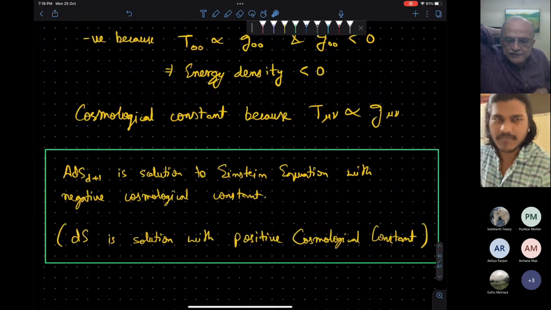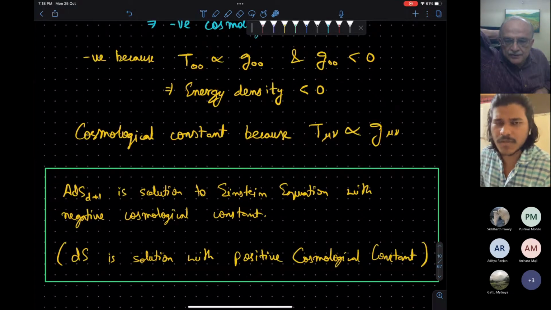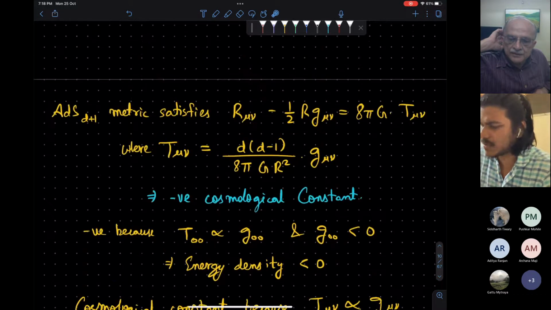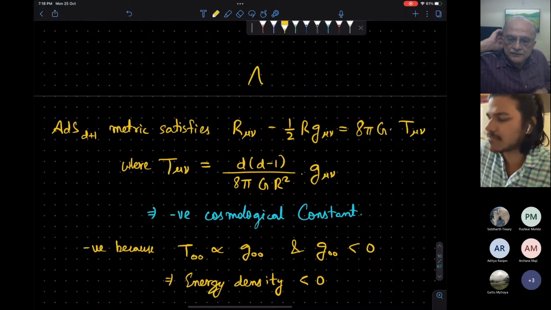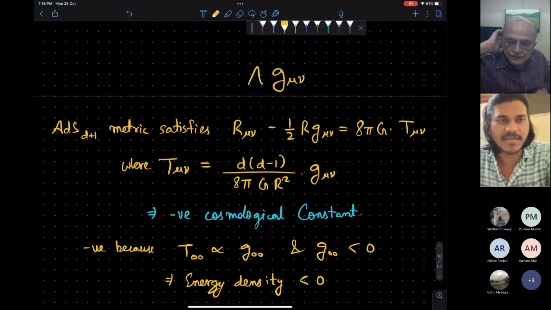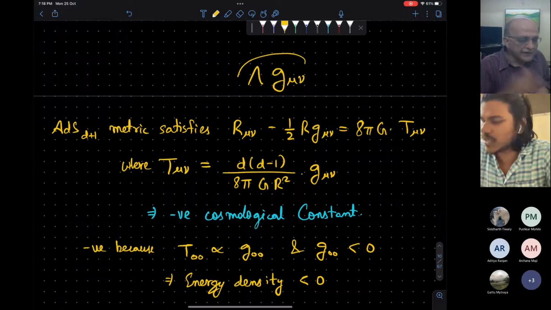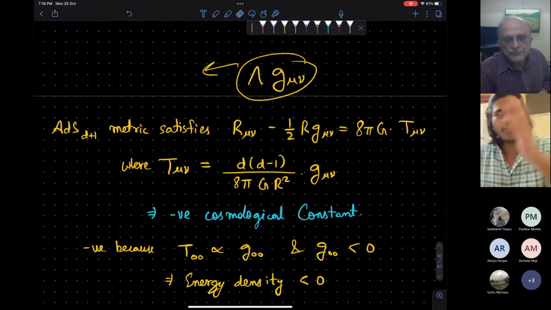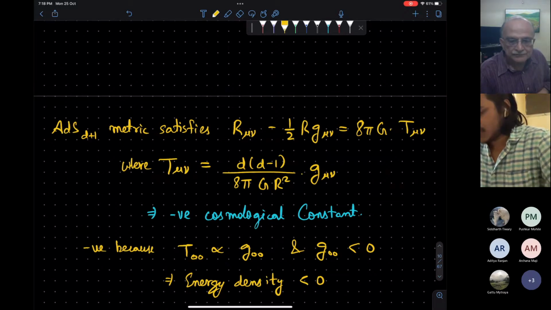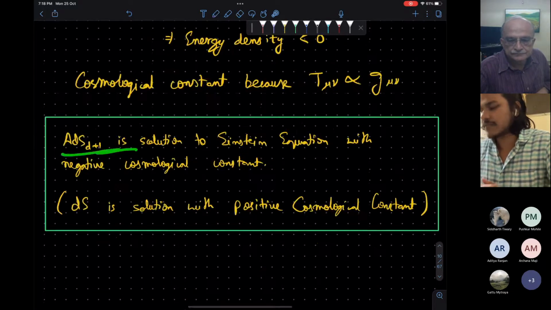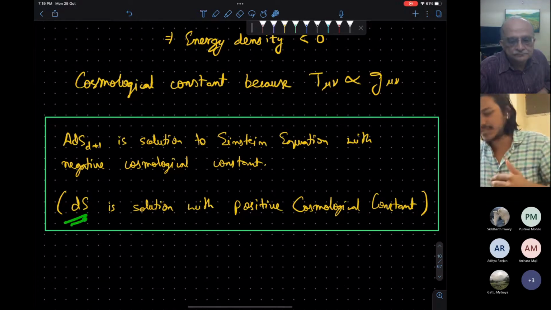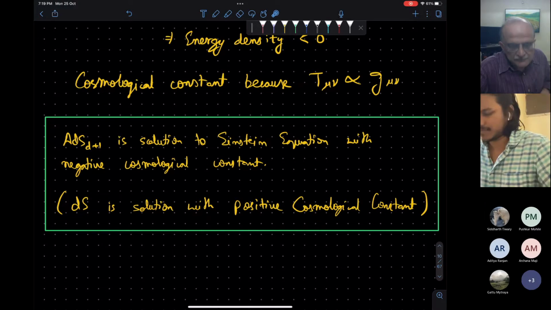G mu nu is not a constant, no? Not a constant, but the cosmological constant term is lambda G mu nu. The stress energy tensor has to be proportional to the metric. It doesn't have to be constant. Right. This will dictate that the energy density is constant, because you again divide by the length, so G cancels out. Just for completeness, AdS space is the solution of the Einstein equation with negative cosmological constant, and there is another one, de Sitter space, that is a solution with positive cosmological constant.